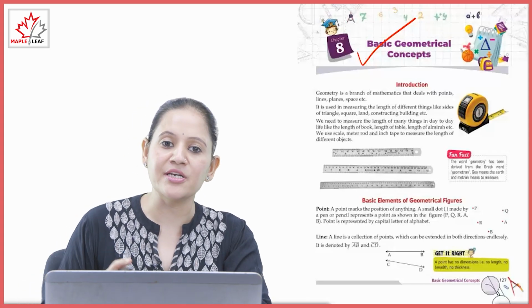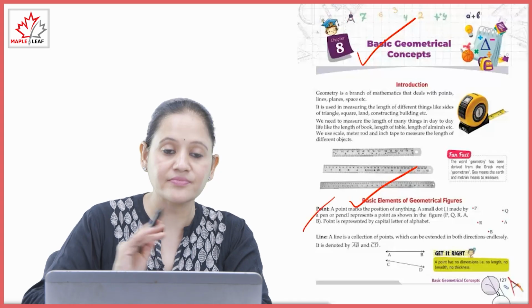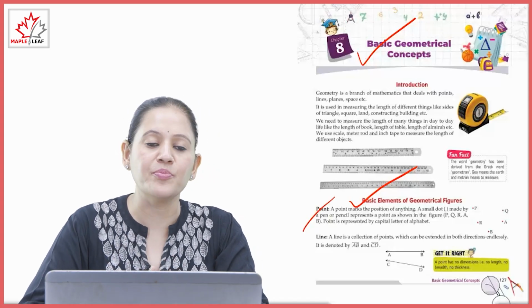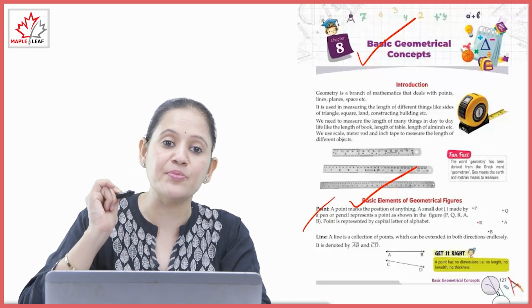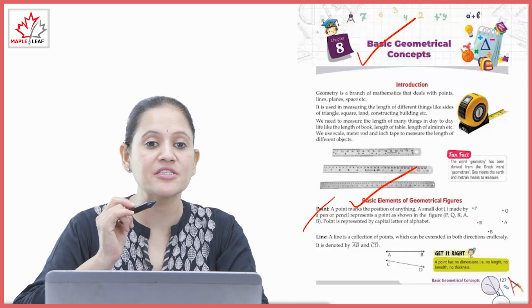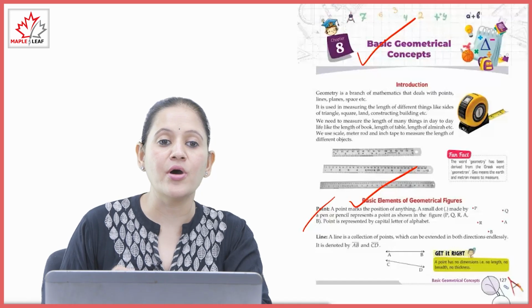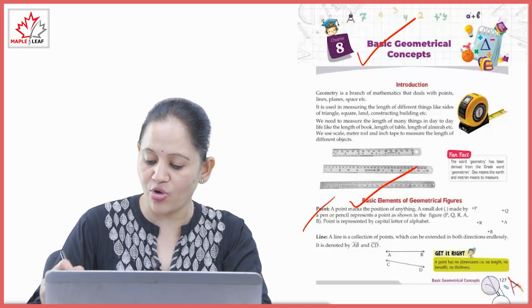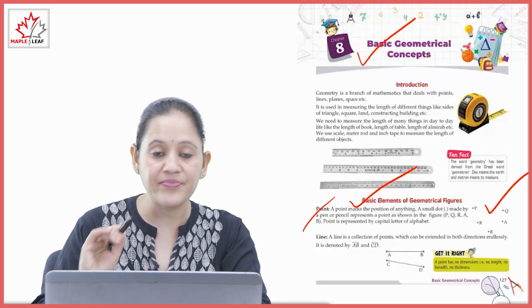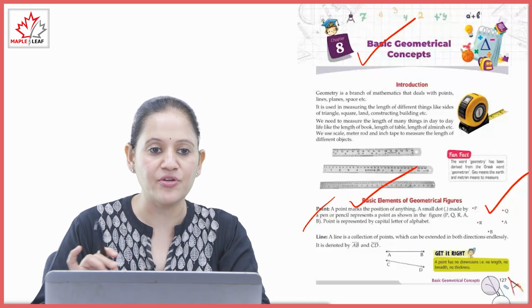Now the basic elements of the geometrical figures. First is point. A point is the mark of the position of anything. Point हमें किसी चीज़ की position बताता है. A small dot made by the pen or pencil represents a point as shown in the figure. P, Q, R, A, B. Points are represented by capital alphabets. So all these are the points that tell us the position of anything.